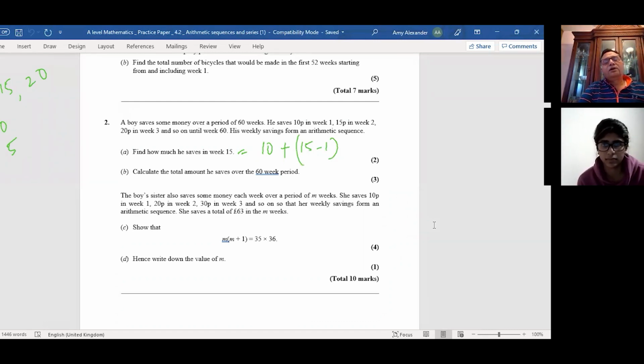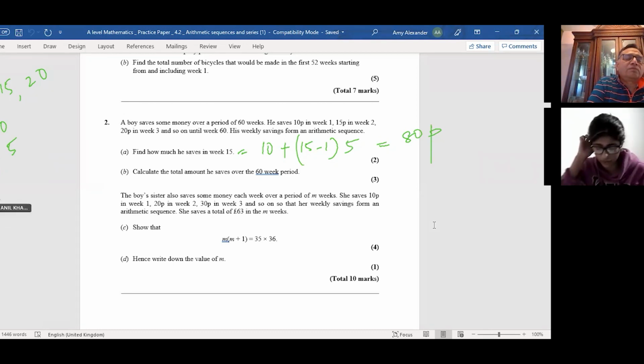So find how much he saves in week 15, right? Starting with the value of 10, common difference being 5, and week 15 means 15 minus 1. How much was it? 80p. Right. And then calculate the total amount he saves in 60 weeks. So you can use the sum formula and then find this figure. So I got 9450.